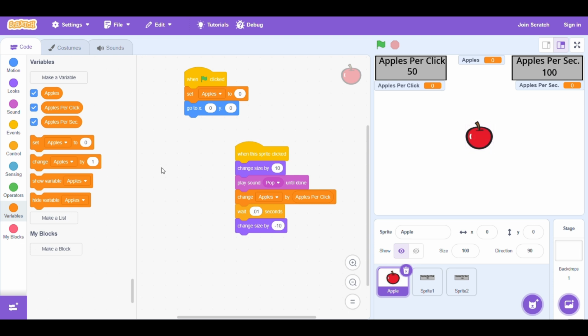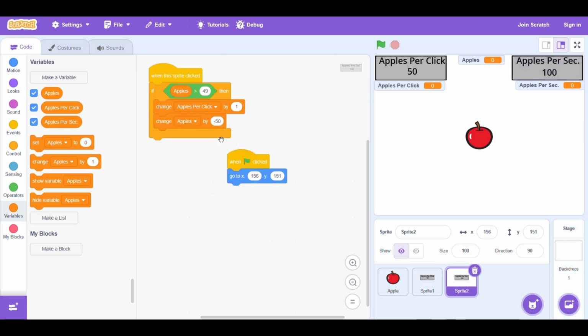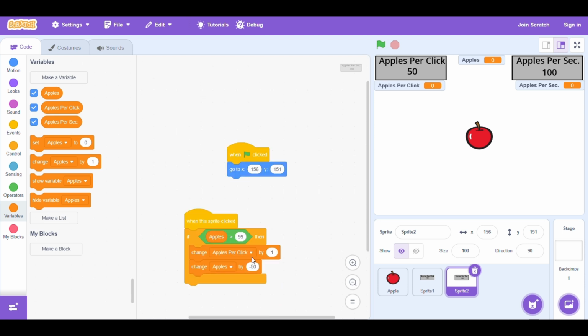Also, go back to the apple. Just double checking. Change apples by apples per click. Yes. Now we have this upgrade thing. Let's do the same with the other thing. If apples is greater than 99, then change apples per second by 1. Change apples by minus 50. Minus 100.